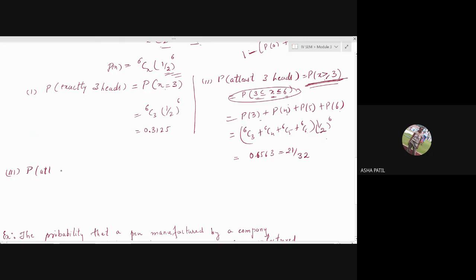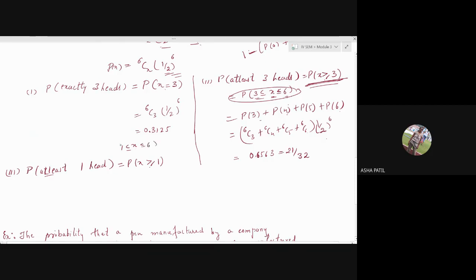Now, probability of at least one head. What's the probability of getting at least one head? How to write it? You know how to write at least 1. It is the probability that X is greater than or equal to 1. Minimum 1 you have to get. So at least is there, but you will be using greater than or equal to. So see that you write it correctly. Now greater than or equal to 1 means you have to go from 1 up to 6. To be particular, it is 1 less than or equal to X less than or equal to 6.